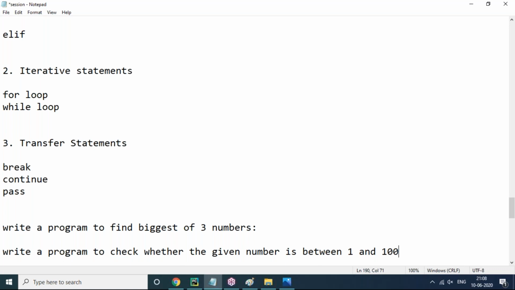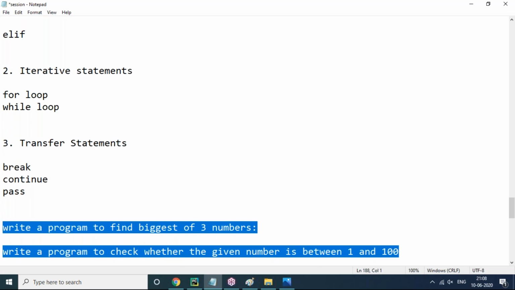Again, I'm not giving any other programs as a task. What I discussed today, just if else condition based, I'm giving that. Write a program to check whether the given number is between 1 and 100. If your number is really between 1 and 100, you have to say true, or else you have to say false. And write a program to find the biggest of three numbers. These two programs I'm copying in the chat box. You can also take them from the chat box, no problem at all. These programs you have to write and come with that.